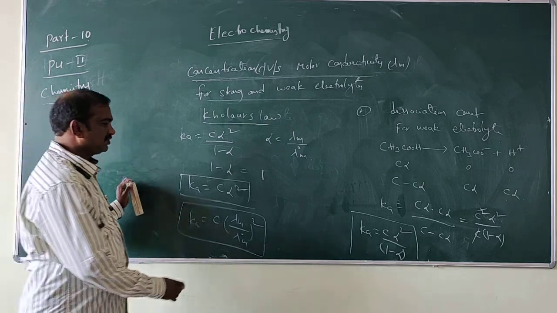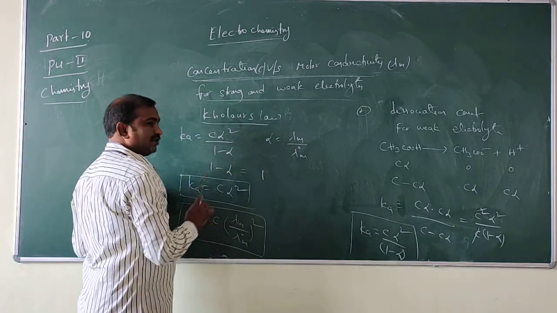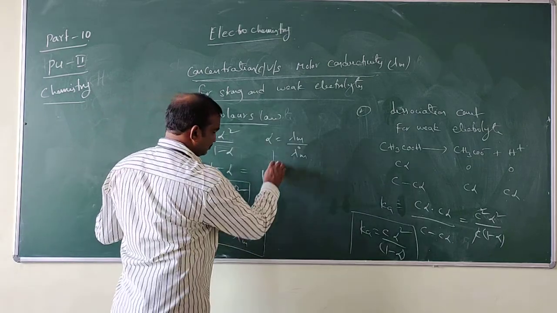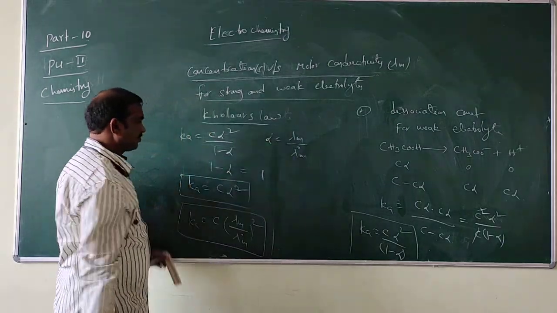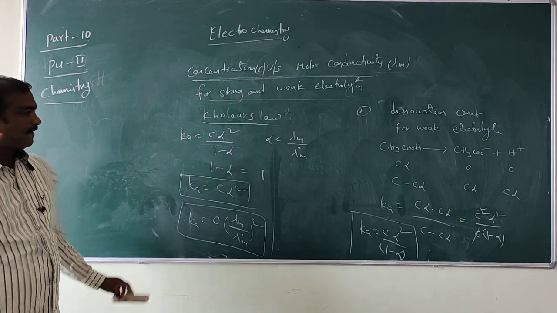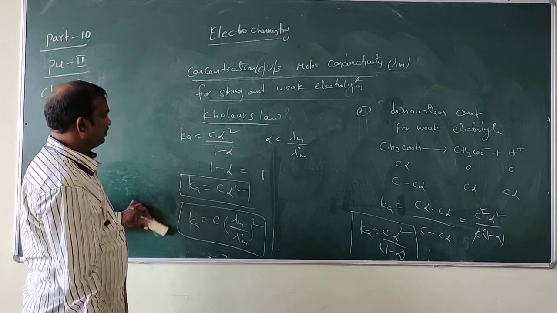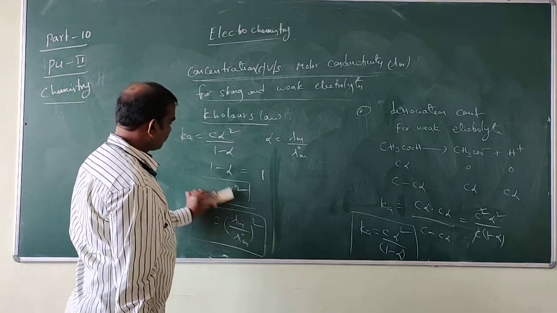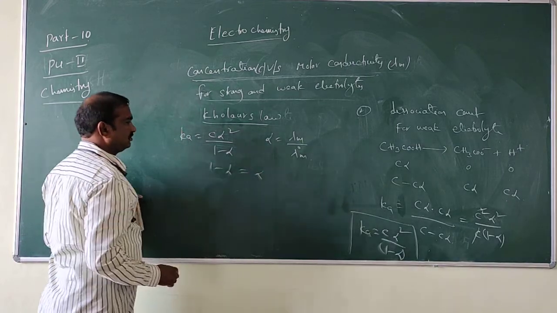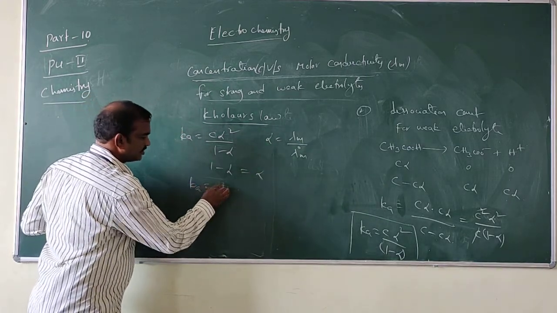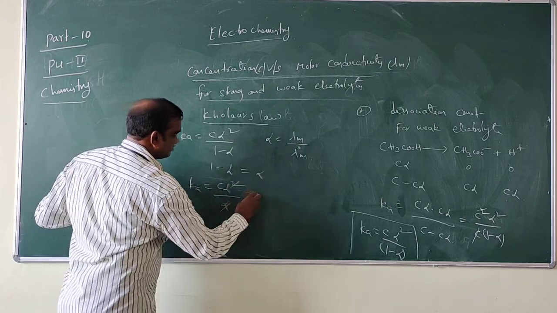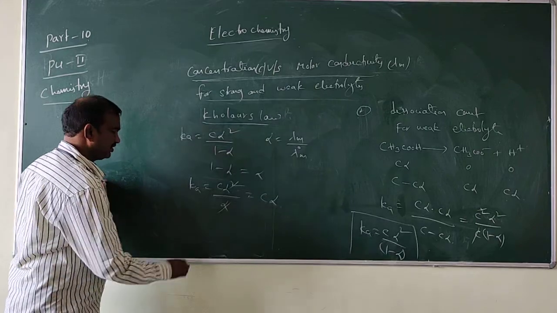If 1 minus alpha is equal to 1, it will happen like this. And second, if 1 minus alpha is equal to alpha, then K is equal to C alpha square by alpha, the alpha cancels, becomes C alpha.